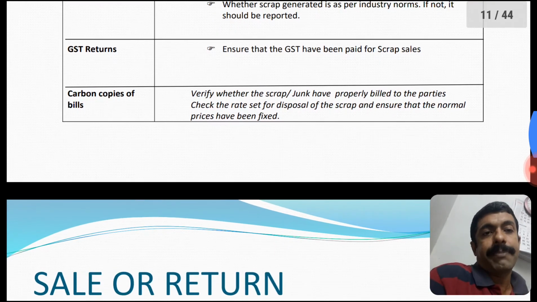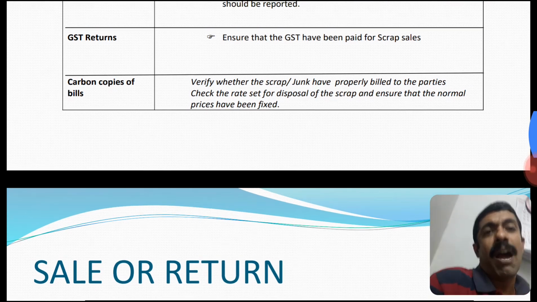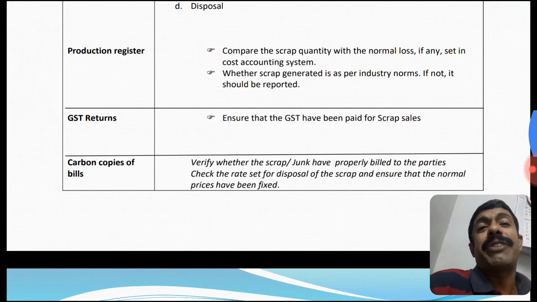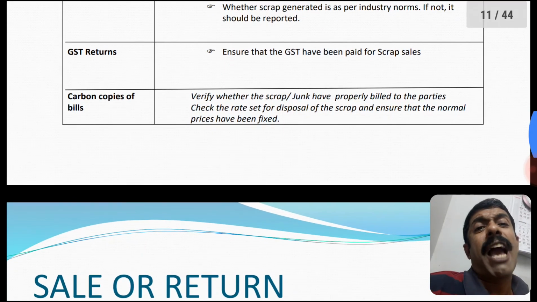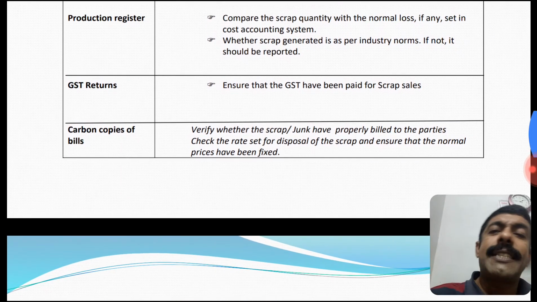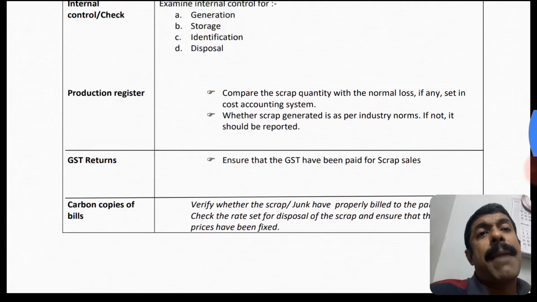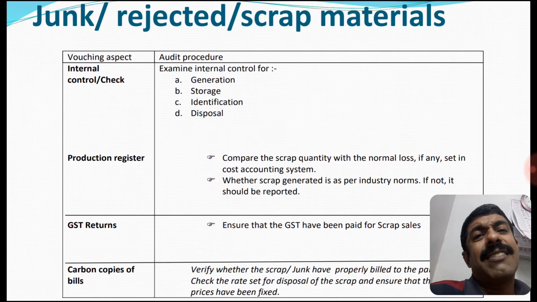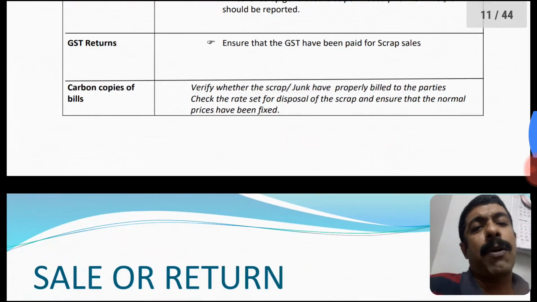GST return. Ensure that the GST has been paid for the scrap sales. We have to check the GST return. We have to check the production register. These are the vouching aspects. And finally, we have to check the carbon copies. All the sales have to be checked with the carbon copies of the bill. The main documentation, likewise, internal control, production register, GST return and carbon copies of the bill.